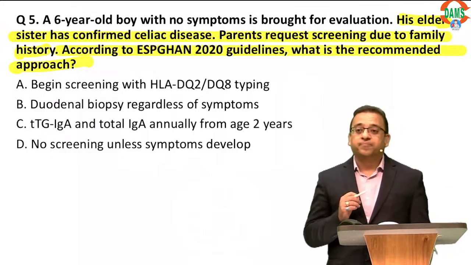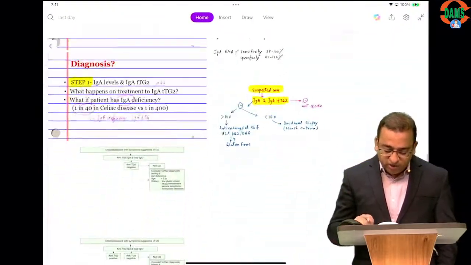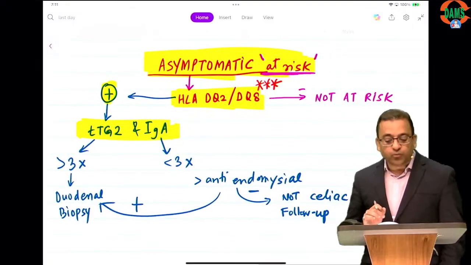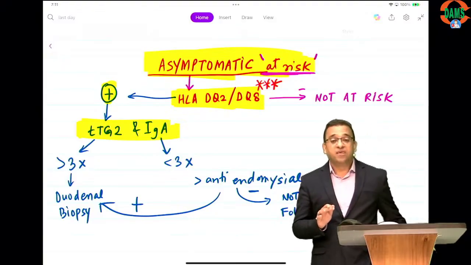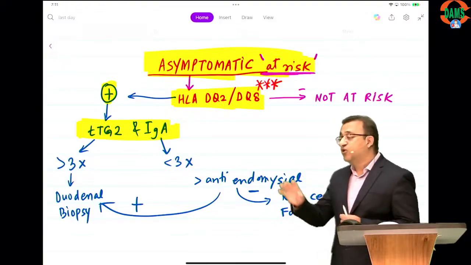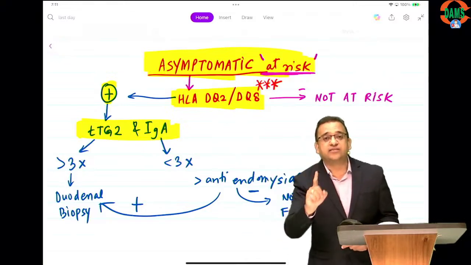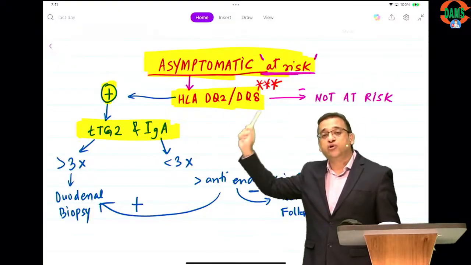So remember, if you have an asymptomatic patient, let me show you the protocol according to the European Society. According to the European Society of Pediatric Gastroenterology, which we follow everyone, even in India, if you have an asymptomatic at-risk patient, HLA is the first test. You get HLA DQ2, HLA DQ8.